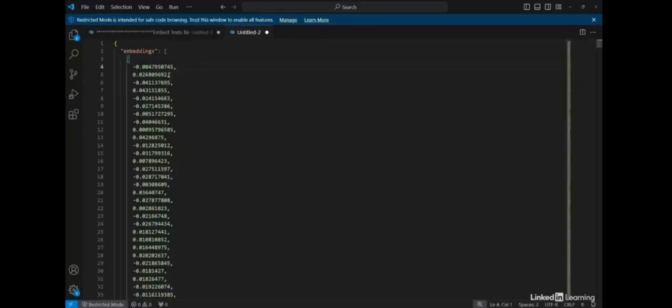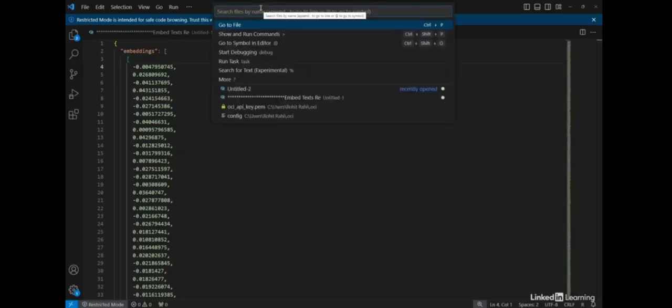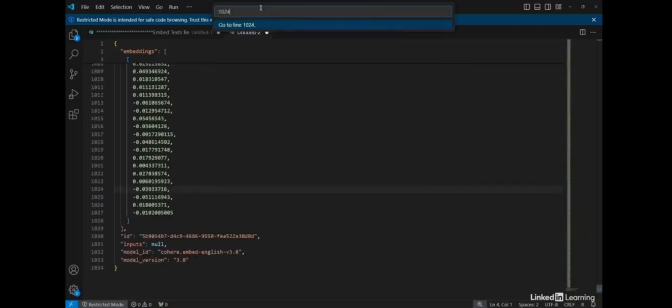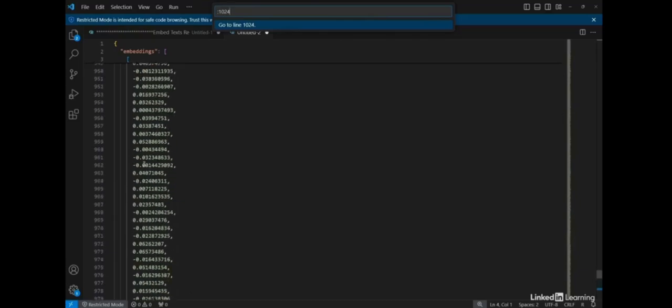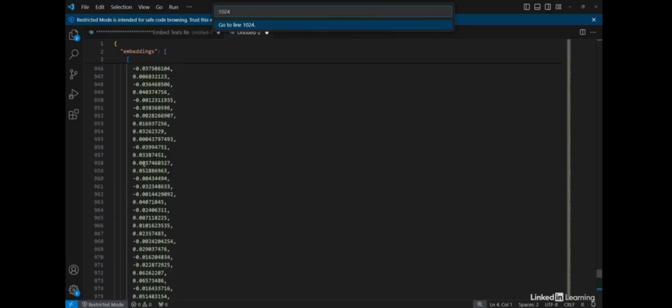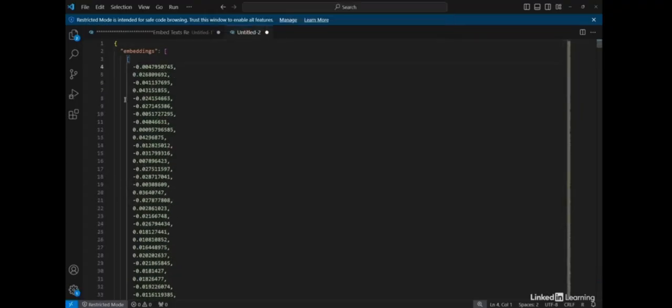Alright, so I have copied this into Visual Studio Code, and you can see here this is the vector, which is the 1024 dimensional vector. If I want to go to a particular line, I can press Control G, and if I go to 1024, you can see that it takes me right to the end point of this particular embedding. So what the embedding API is doing is converting this sentence, what is the capital of France, into a 1024 dimensional vector. If I go to line 4, you can see this is the start here.